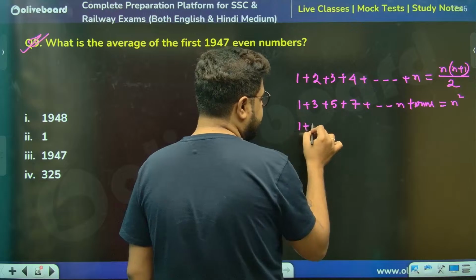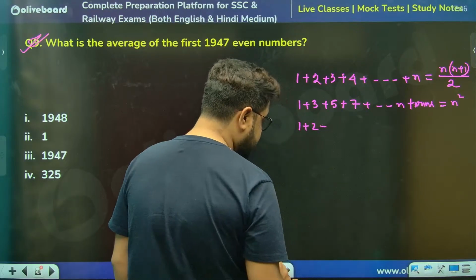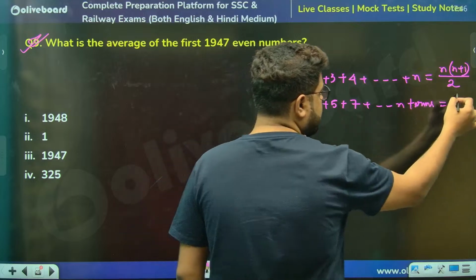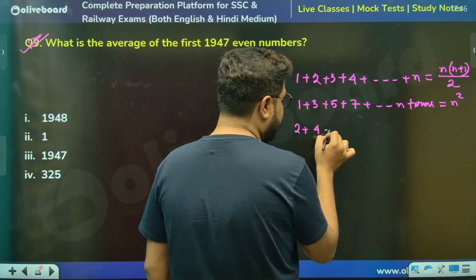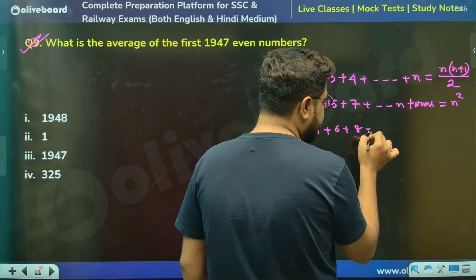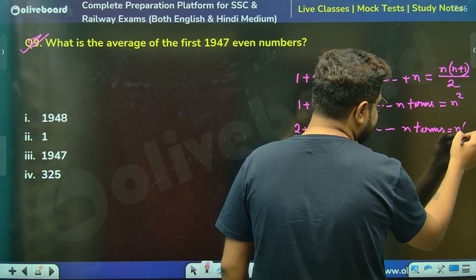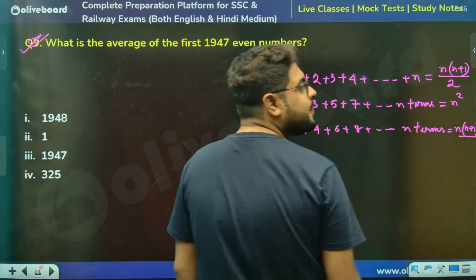And the sum of 2 plus 4 plus 6 plus 8, meaning the first n even natural numbers, is always n into n plus 1.